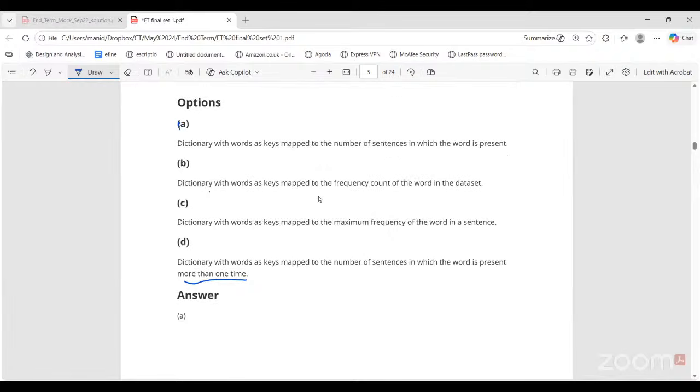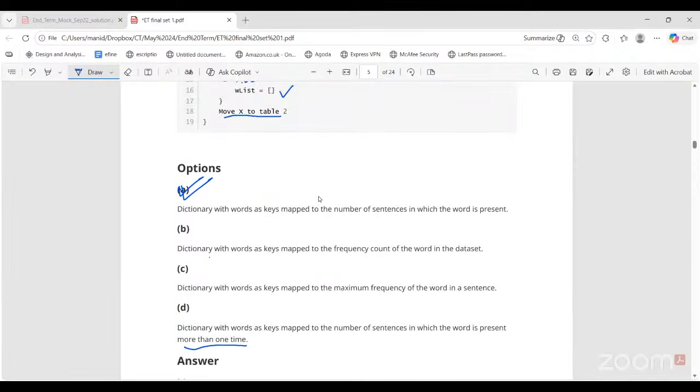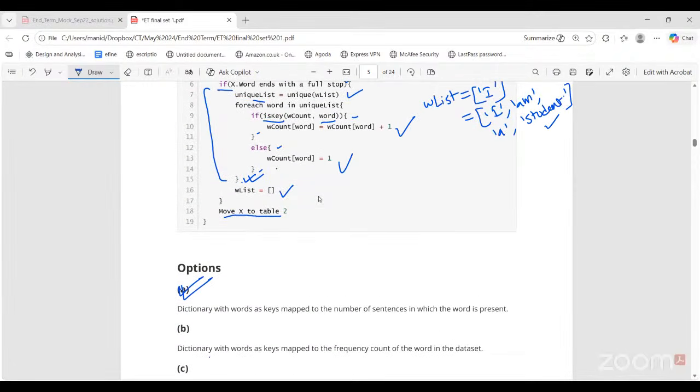So it should be only "at least one time", right? I mean, the number of sentences where that word is present. As long as the word has appeared once, that's it. We will count that. Okay. For frequency, we will not remove the unique thing. We'll keep it as it is. If a word occurs twice, thrice in a sentence, we count all those occurrences. That's frequency.